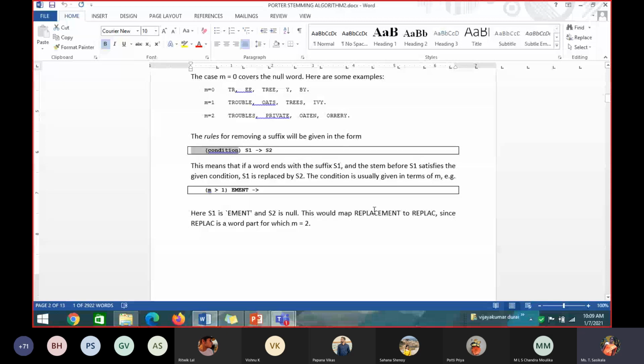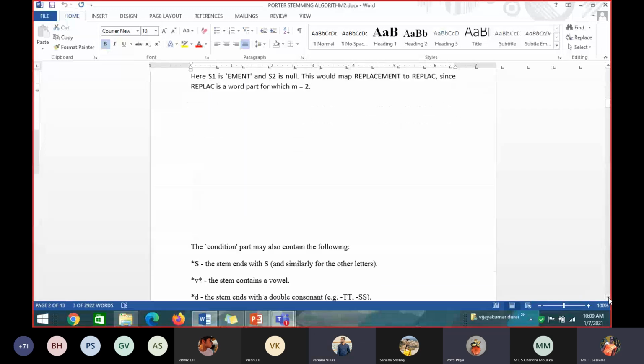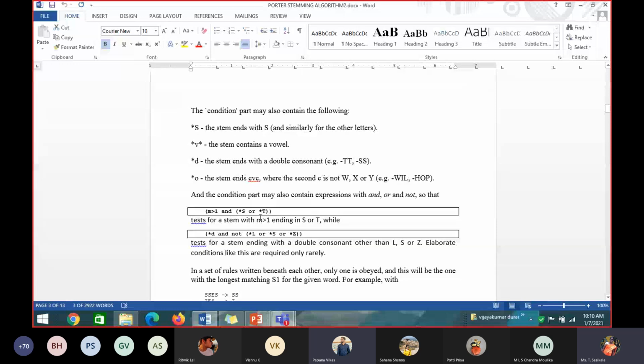So how many conditions are there in this example which I have highlighted? One condition: the word should have M value greater than 1. If I am writing a rule with the condition M value greater than 1 and the word ends with S or T, how can I make it a condition? Three things I want to make into a condition: M greater than 1, and, in brackets, star S or star T. This should be true, and it should end with either S or T.